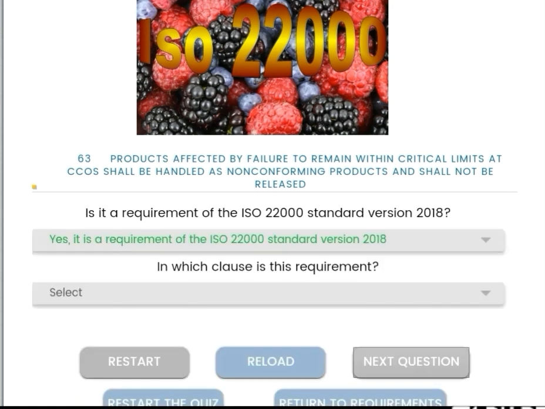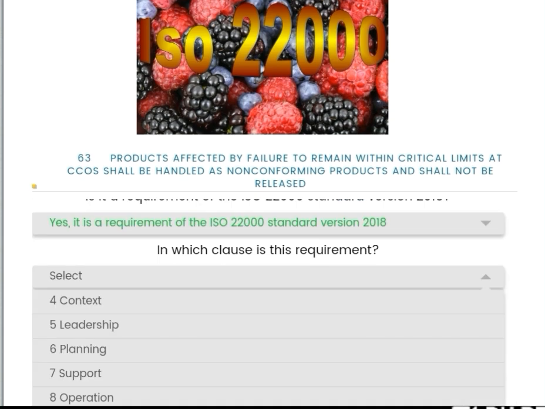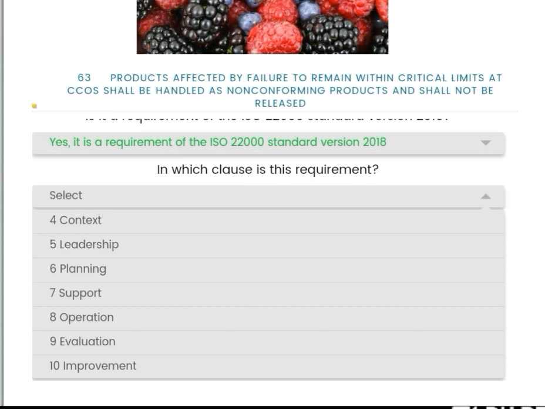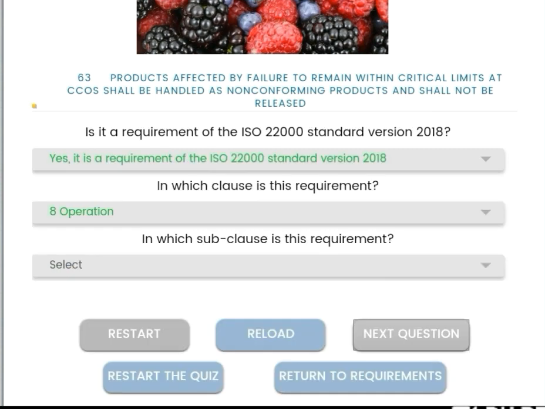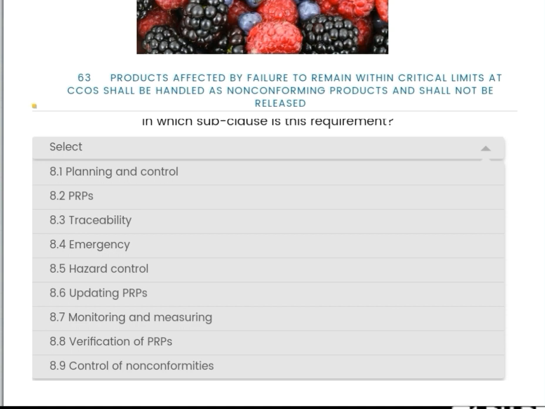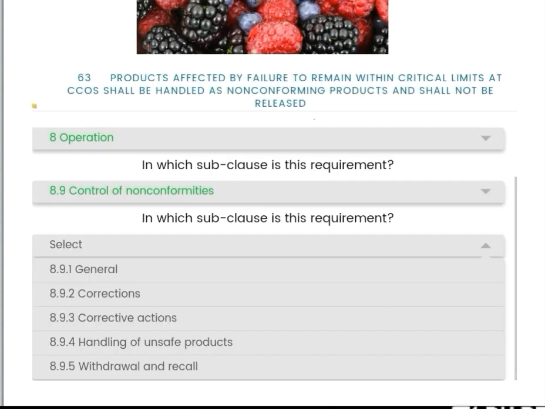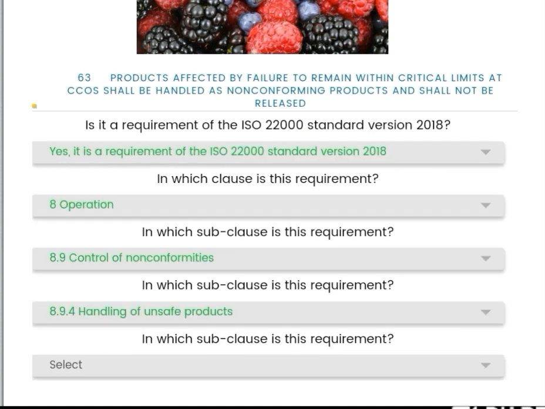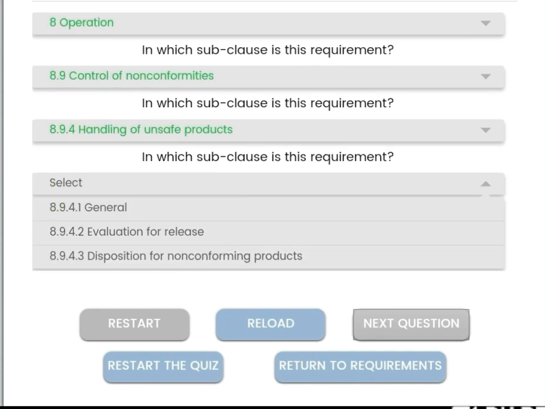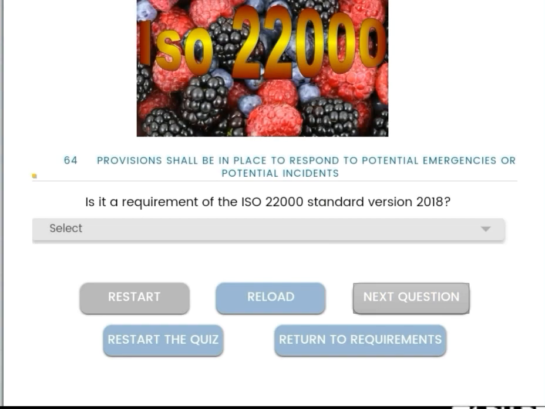Yes, it is a requirement, and the clause number is operation 8, and the subclause is 8.9 control of nonconformities, and the subclause is 8.9.4 handling of unsafe products, and the subclause is 8.9.4.2 evaluation for release.